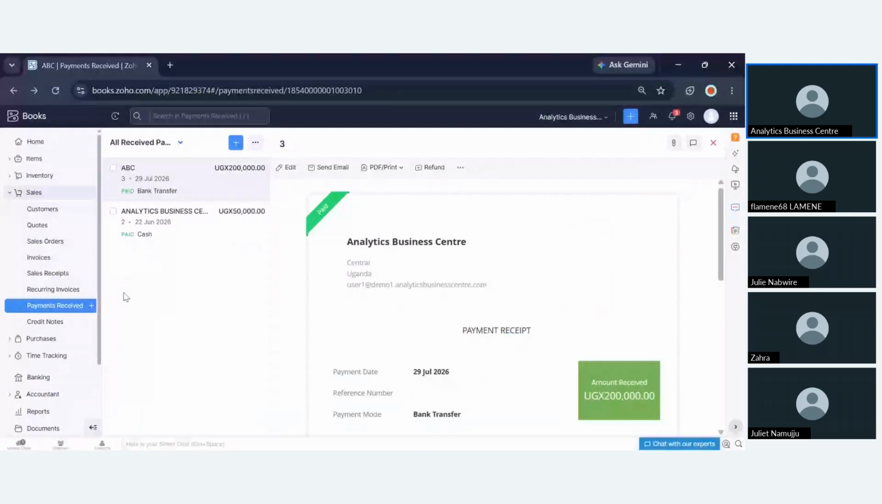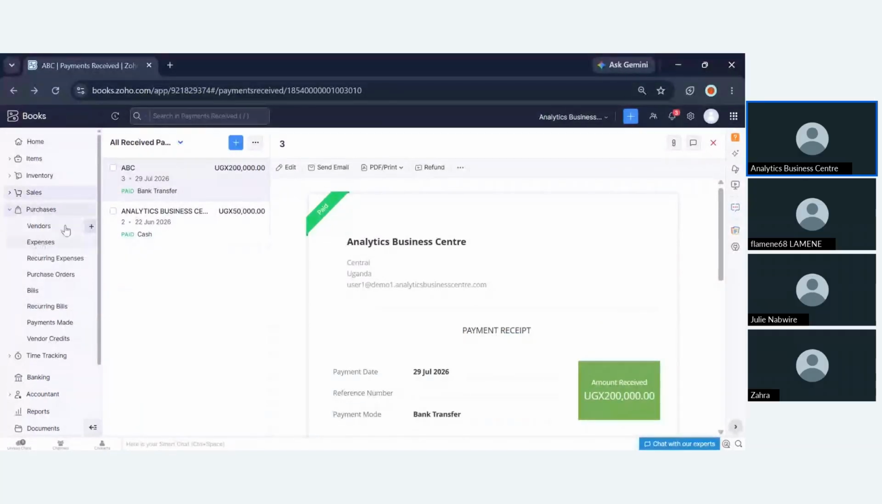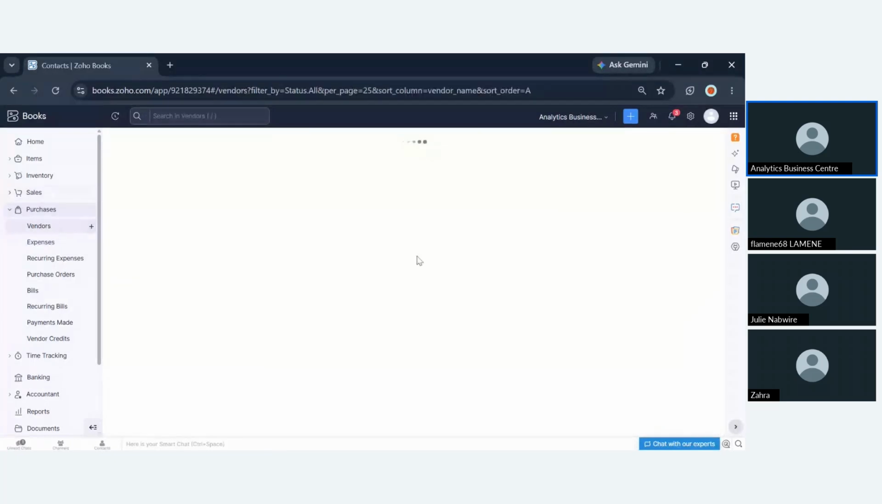So it's the same as the purchases process, the purchases module. The purchases module is like the entire purchases process that is captured in the system. So we have the vendors, just like how we have seen for the customers. Here you're going to attach your vendors. So you're going to click new, and then you're going to attach that specific supplier.